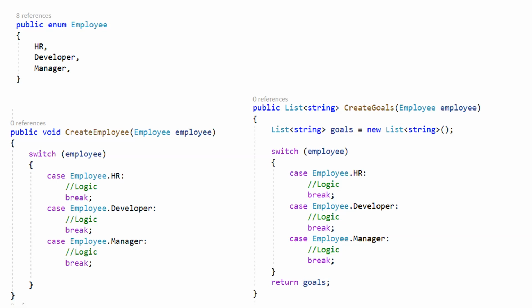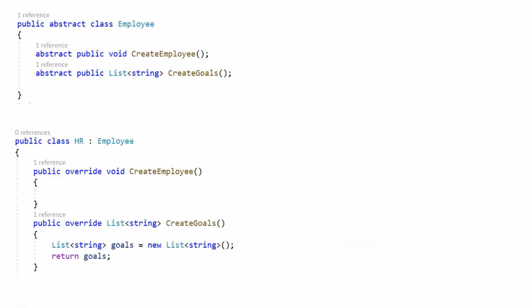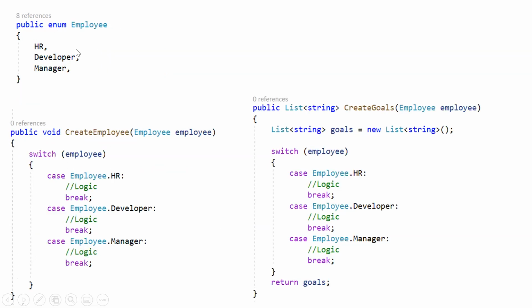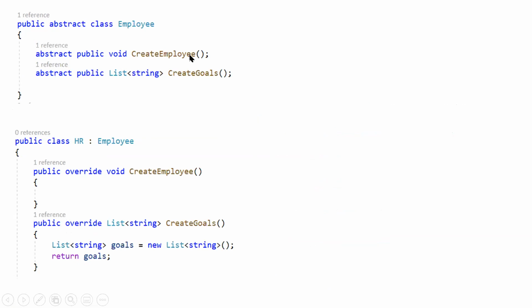To solve this problem, we can use the open-close principle here. We can create a class instead of an enum, and define abstract methods.